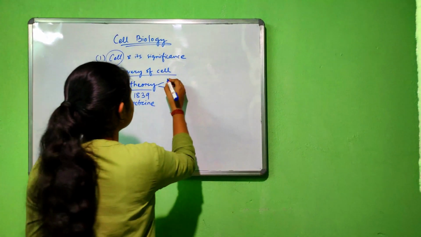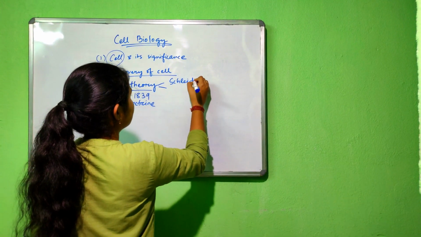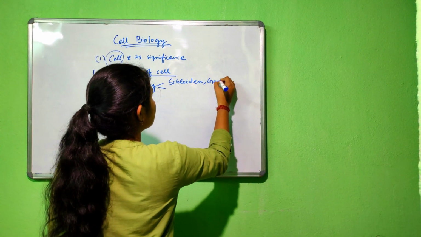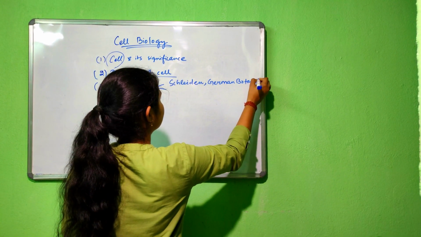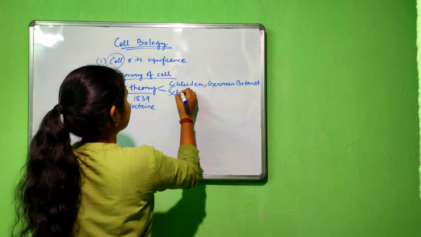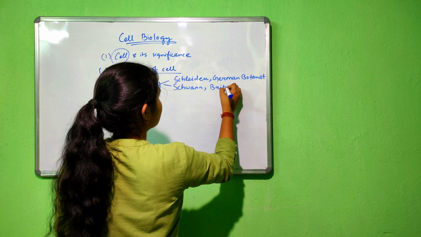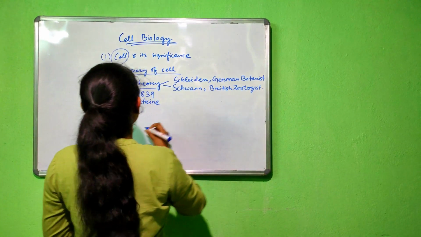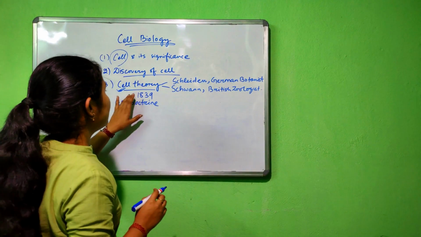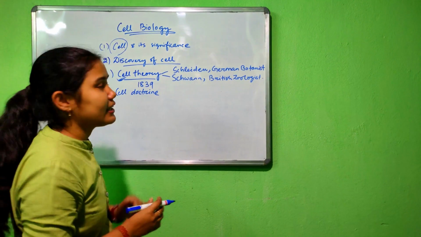Who are the scientists? The first one is Schleiden, who was a German botanist, and Schwann, who was a British zoologist. Together they coined cell theory in 1839.